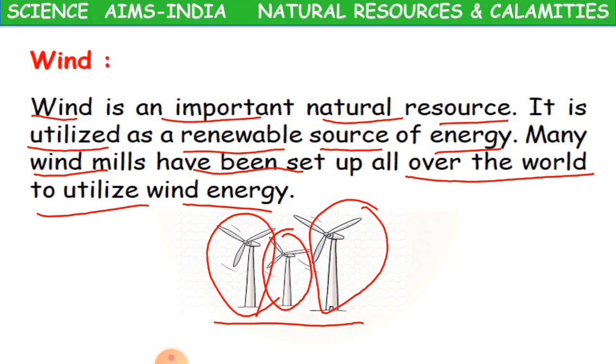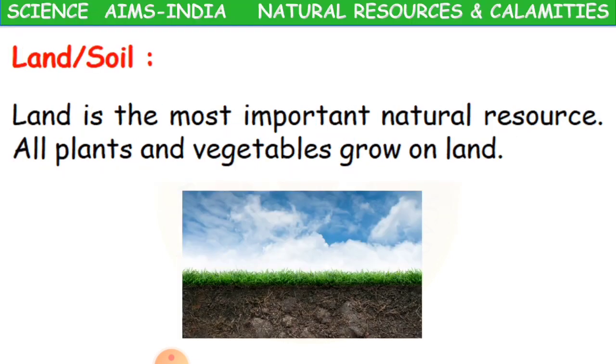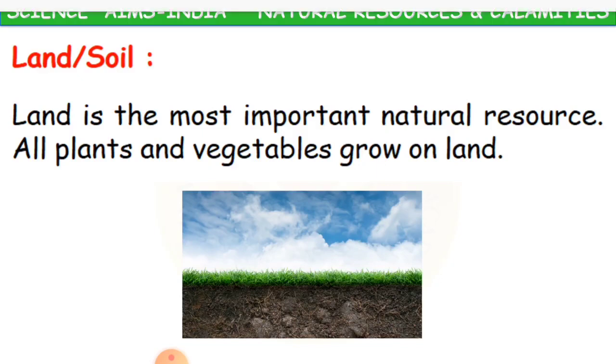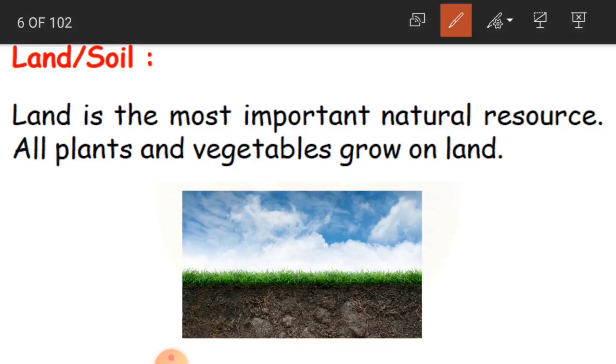Clear, children? Then land and soil. Land is the most important natural resource. All plants and vegetables grow on land. If there is no land, then where would we have lived, children?